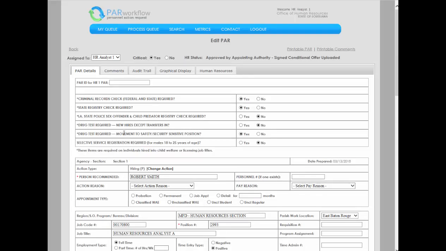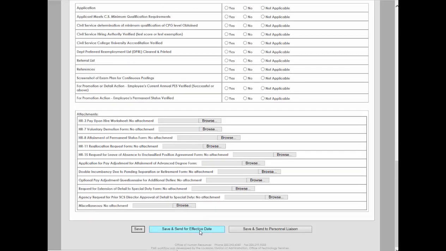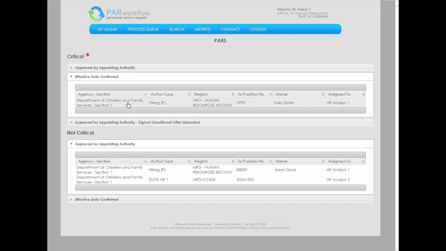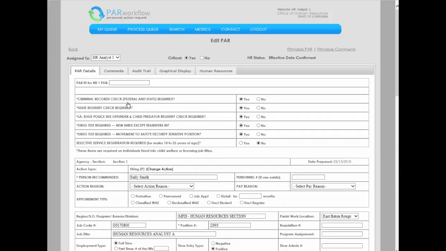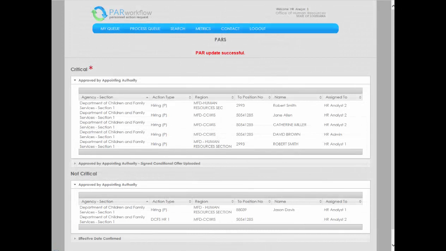The OHR analyst will review the clearances and request an effective date by selecting Save and Send for effective date. Once an effective date is entered by the Personnel Liaison, the PAR will be returned to the OHR analyst in the Effective Date Confirmed status. The OHR analyst will complete the PAR by selecting the Complete PAR button. The Personnel Liaison and the OHR analyst will receive an email verifying that the action has been approved and completed.